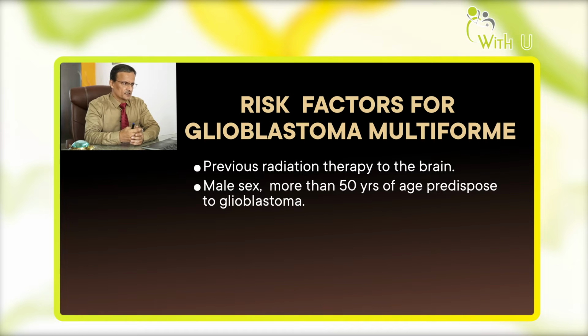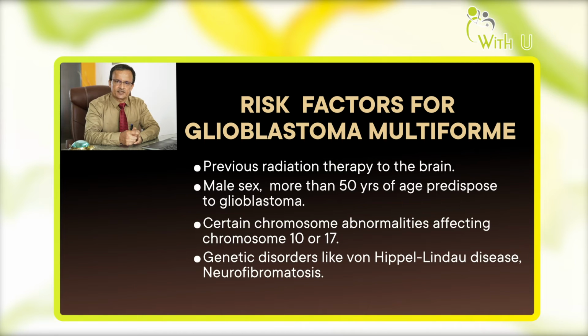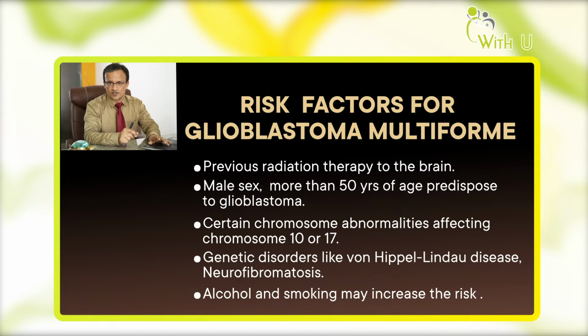For example, some chromosomal abnormalities are known to occur, which your oncologist will tell you whenever the biopsy of the tissue is done, and certain genetic mutations are also tested to identify whether there is a hereditary syndrome, where there are brain tumors with other tumors, for example kidney tumors and brain tumors. They can be seen in a patient or in a family together. Of course, alcohol and smoking are always a risk factor for any cancer. So even for brain tumor, to some extent, alcohol and smoking also contribute.